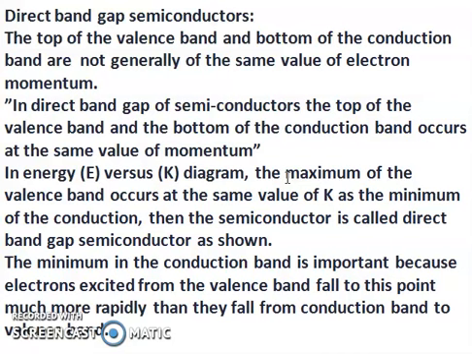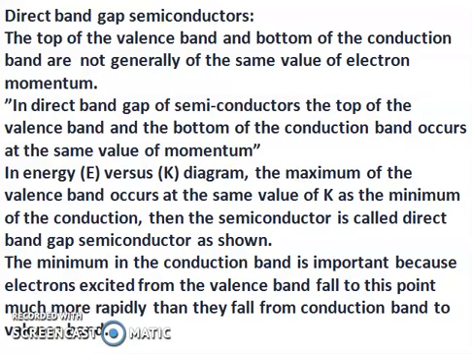The minimum in the conduction band is important because of the electron transition from the valence band. The electrons from the valence band fall to this point much more rapidly than they fall from the conduction band to the valence band.